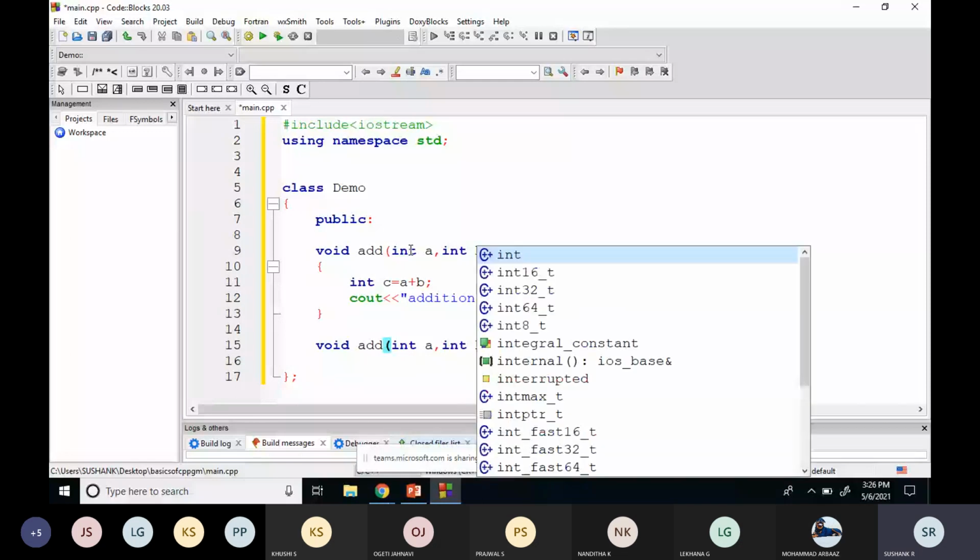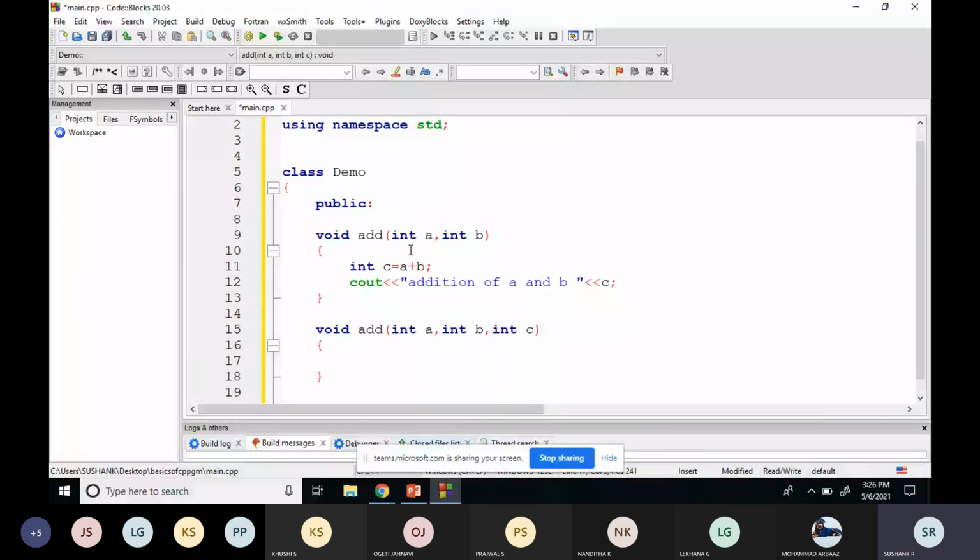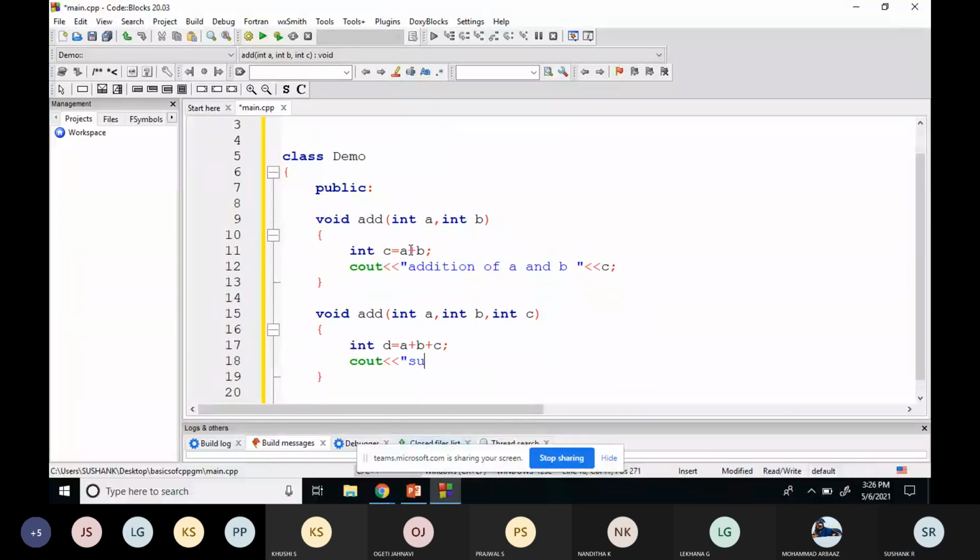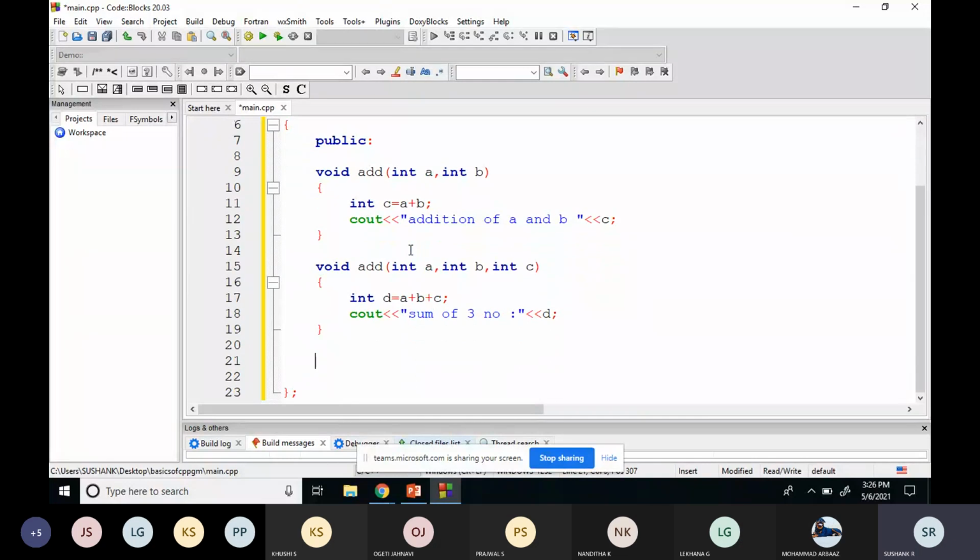So what will it do? It will perform the addition of three numbers. Integer d is equal to a plus b plus c. And I'll just print the sum of three numbers. Then what is the sum? D. The result is stored in D. Again, I'll write the same thing.